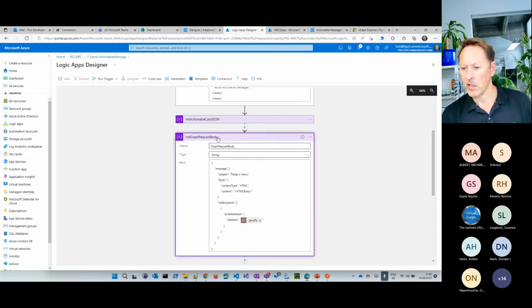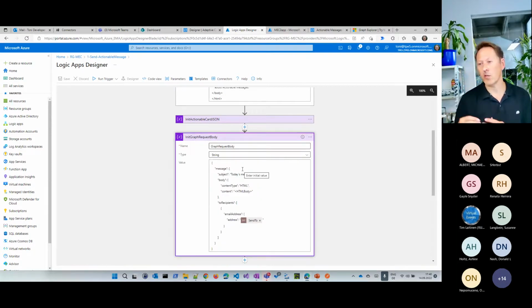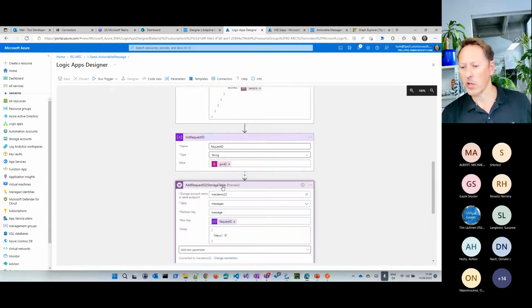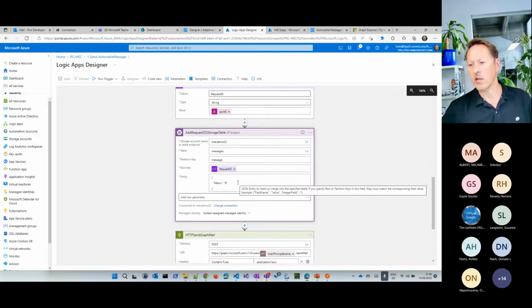Okay, what else is in here? Here we have the body, what I need to send to the Graph, what we've seen in the Graph Explorer. So this is more or less the message itself, which I post to Microsoft Graph as an email. And then I do the same as in the other flow. I create a new case ID, request ID, however we call it, to identify that use case here. And what else do we do here? We use that storage account, which I just opened, and I say, there's a table of messages in that, and please add that request, that business case, into that table